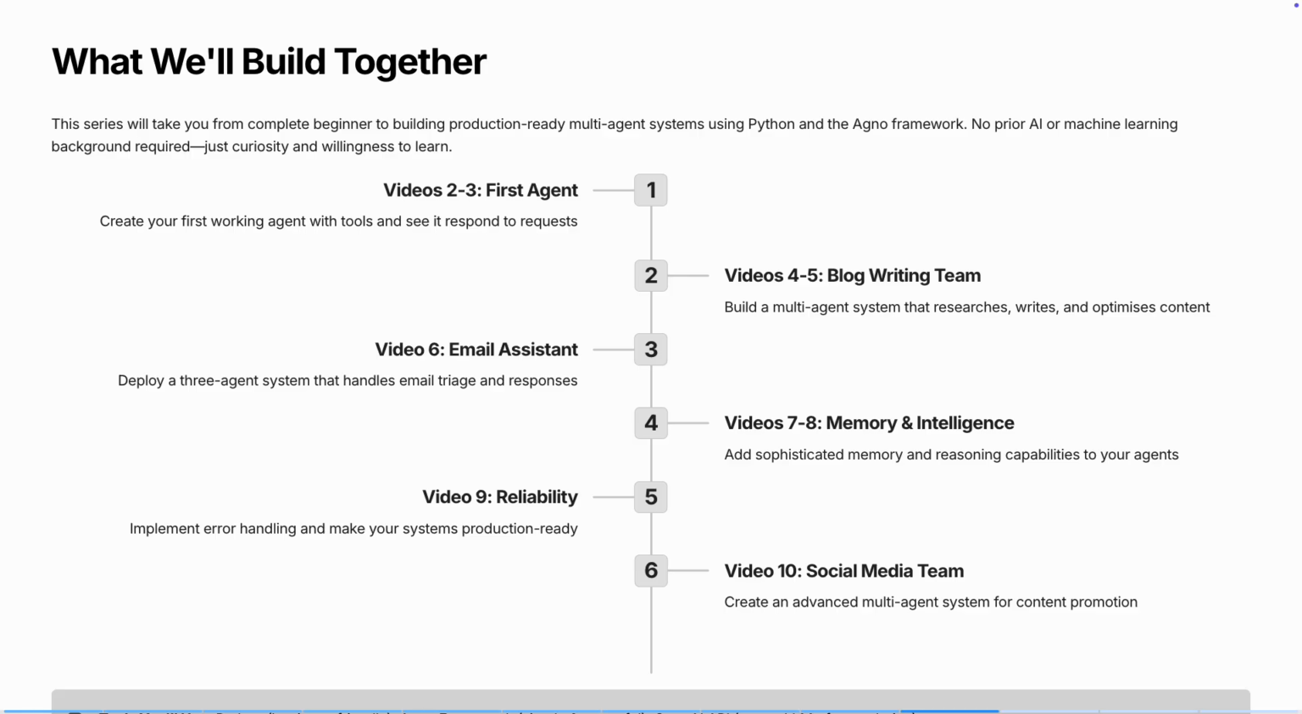Video 7 and 8, we add sophisticated memory and intelligence capabilities to make your agent smarter. Video 9, we implement error handling and make everything production ready and reliable. And in video 10, we create an advanced social media content team that pulls everything together. We'll use Python, which is beginner friendly, the Agno framework, which is simple but powerful, and OpenAI APIs, though you can use any LLM you prefer. No AI background required, no machine learning degree. Just follow along, write code with me, and by the end, you will be building production ready multi agent systems.